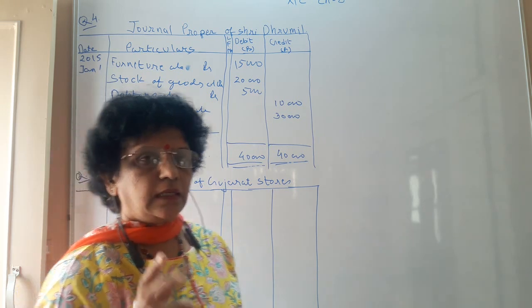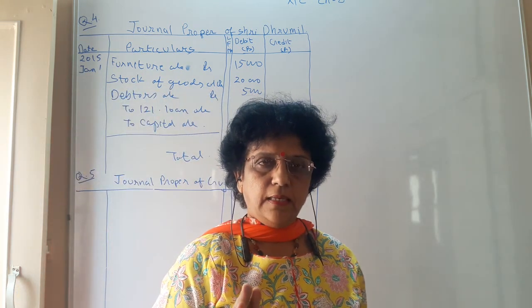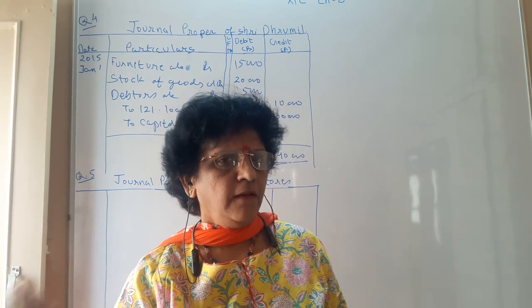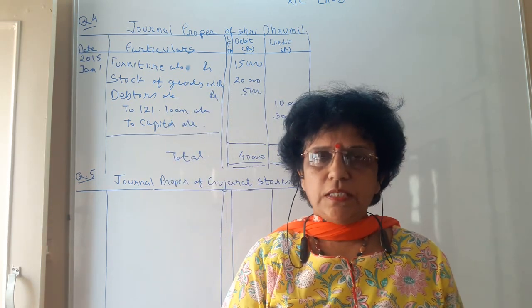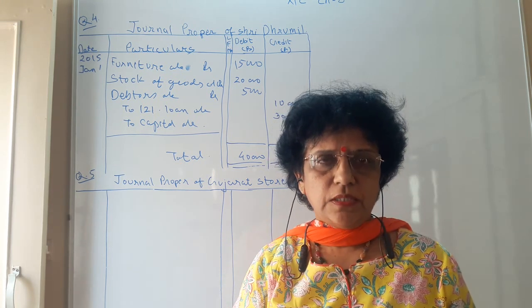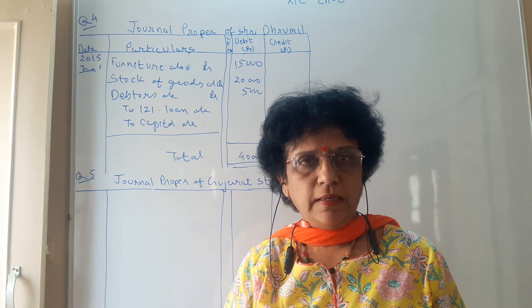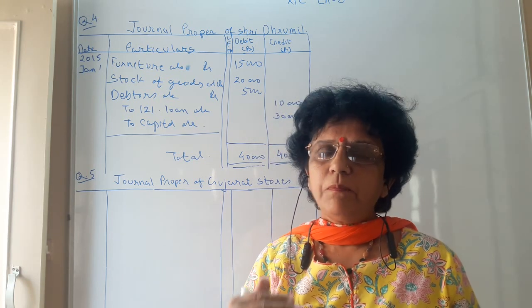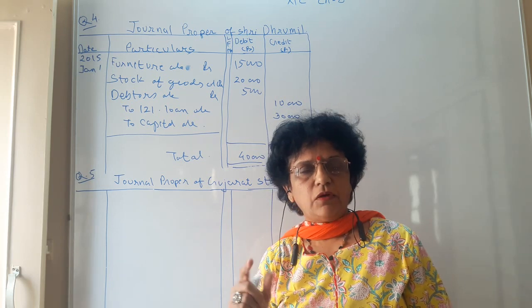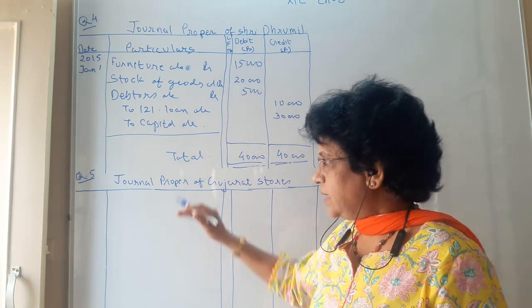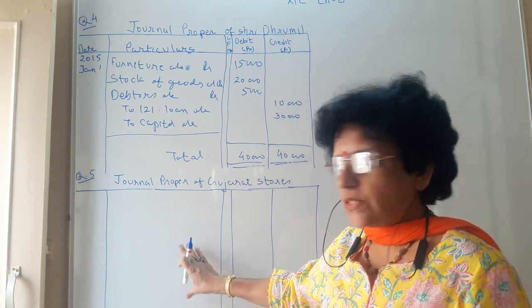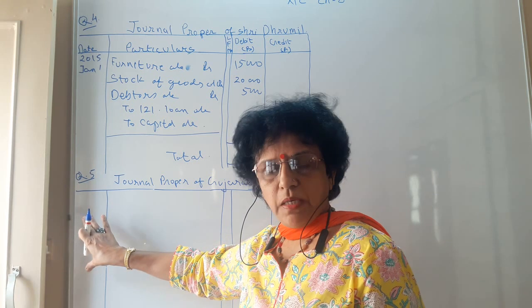In this category, 3 types of transactions are there. Suppose any subsidiary book is not maintained, like bills receivable, bills payable, or purchase return or sales return, the books in which there are few transactions, the trader may not write. Or you may have a credit purchase of an asset or a sale of an asset on credit basis. Those transactions will come in the second category. So we see the question related to that, question number 5.